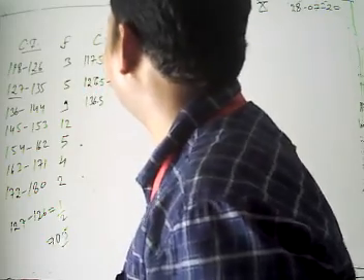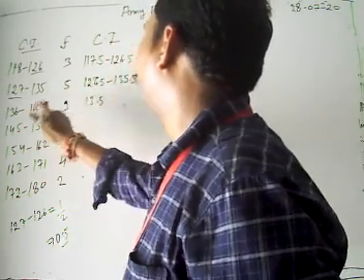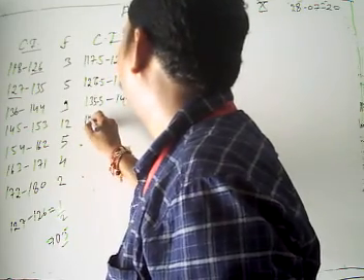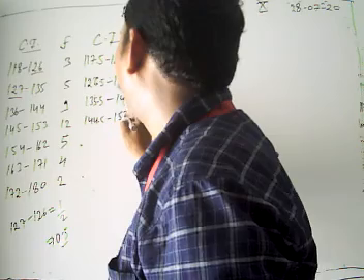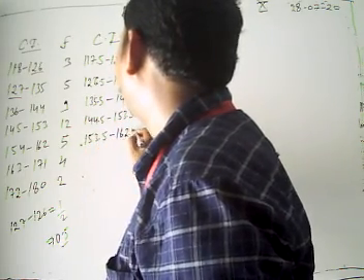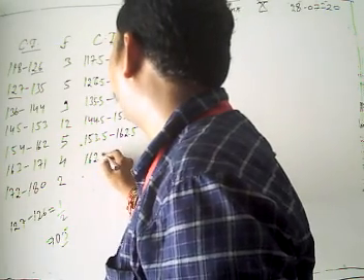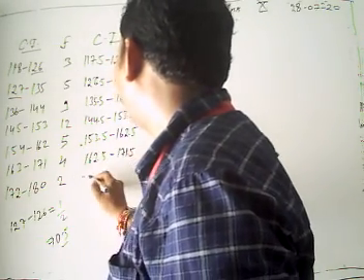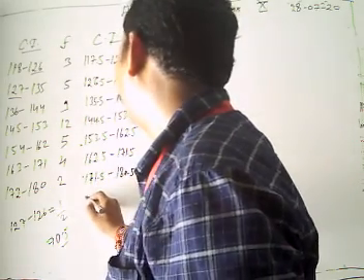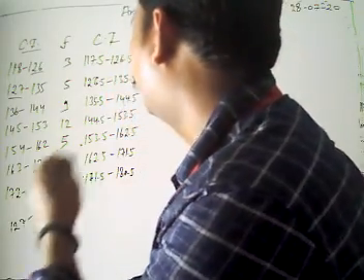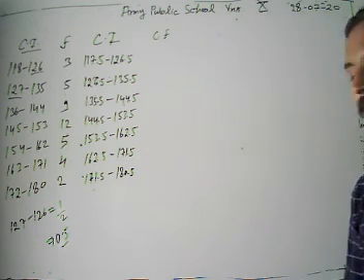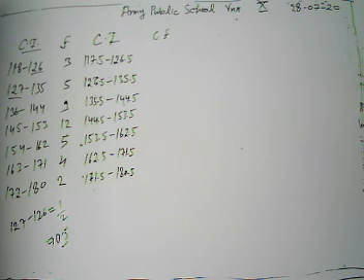Then 135.5, 144.5, then 144.5, 153.5, then 153.5, 162.5, then 162.5, 171.5, then 171.5, 180.5. And look, we get our class intervals. Now it's our continuous class interval.